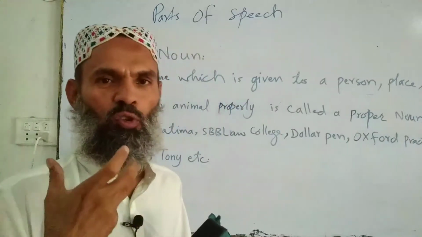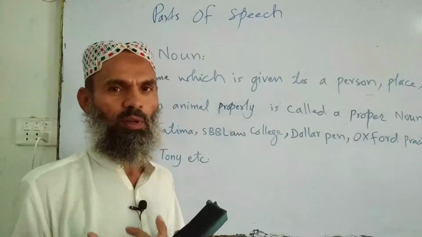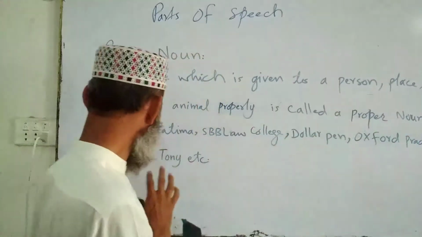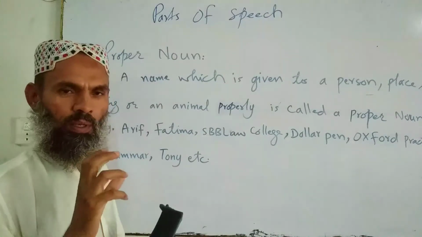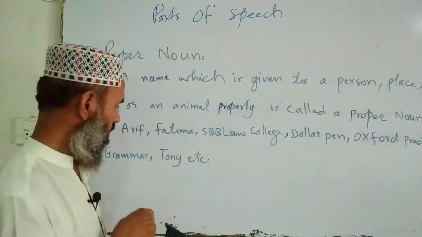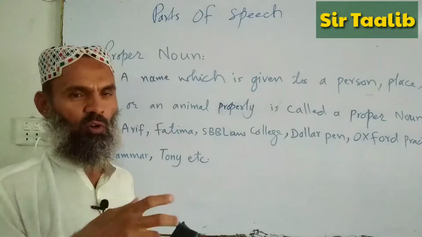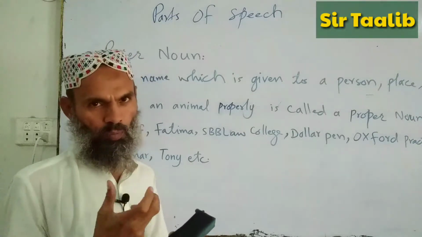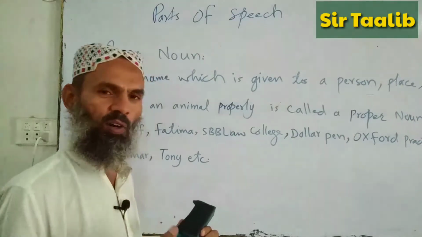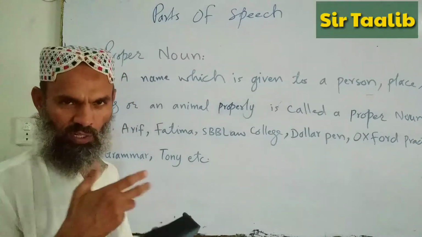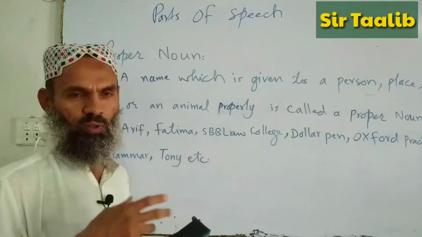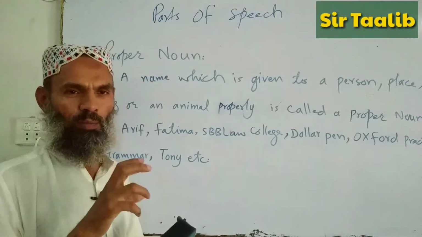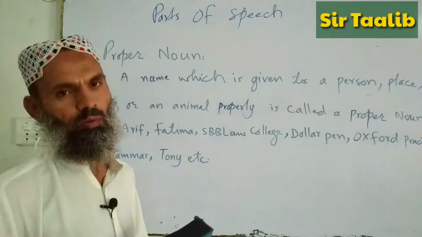In this way, if I ask anybody to buy a book, any book itself is a common noun, but when I give it a proper name, like Oxford Practice Grammar, or High School English Grammar by Wren and Martin, that becomes a proper noun. Likewise, if we have any animal, dog, horse, camel, cow, and we give it a particular, proper name, like Tony, that makes it proper and particular, and it becomes a proper noun.